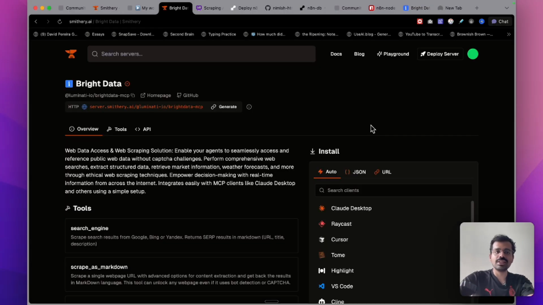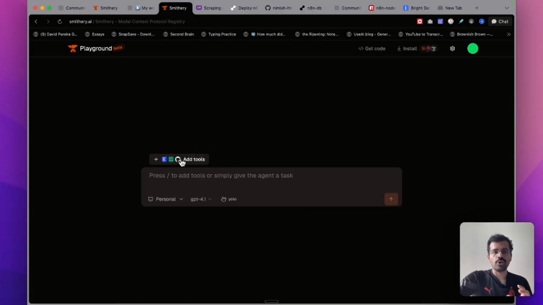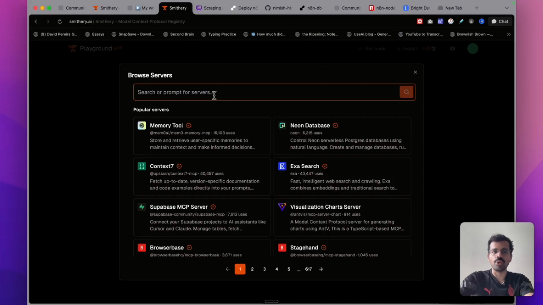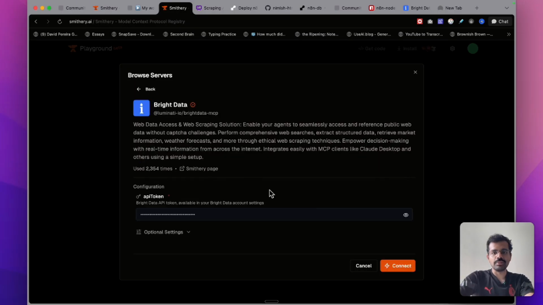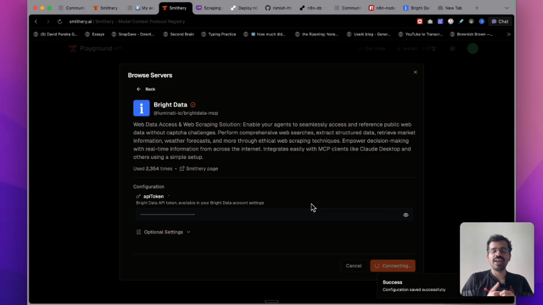Meanwhile, if you want to see how this MCP server works and what things you can do with it, you can also go to the playground. You can select the MCP server that you would want to use. In this case, we are using the Bright Data MCP server. I will just select the Bright Data MCP and click on connect. This will open a new chat interface where I can interact with this MCP server.